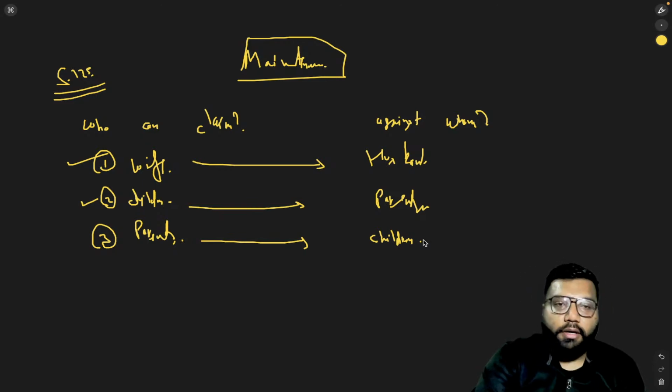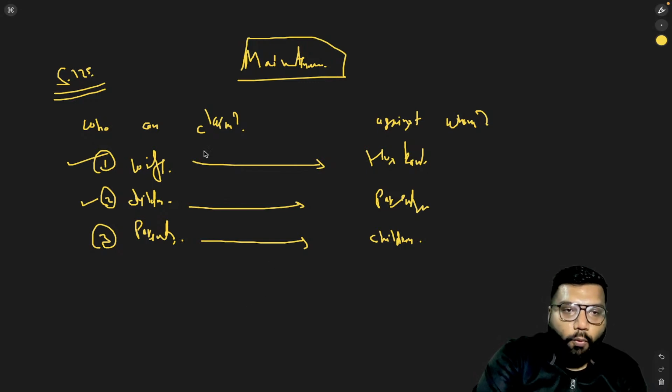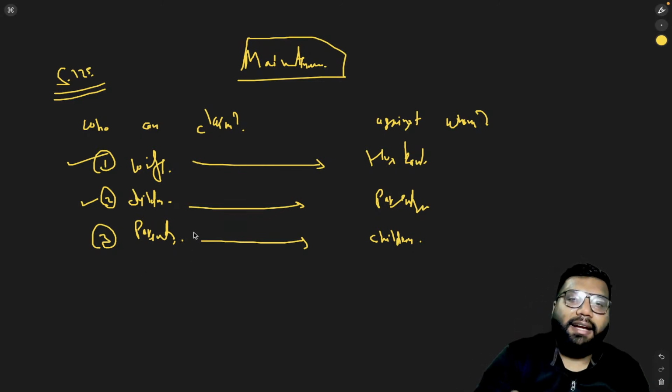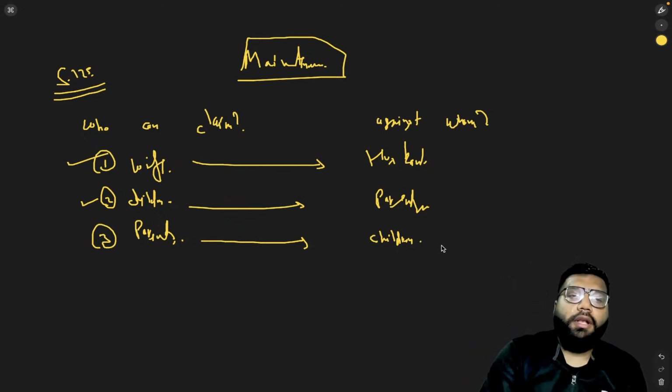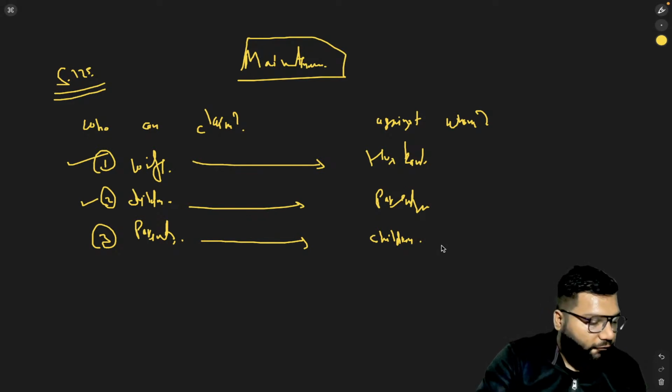Now, two more important rules which you need to remember while ascertaining whether a person can claim maintenance under section 125 or not. The wife, children or parents all must fall under this category, that they don't have any sufficient means to survive, which means they cannot afford their basic food, shelter and clothes. If they fall under that category and the husband, parents, and children have the sufficient means, then only they can exercise section 125.